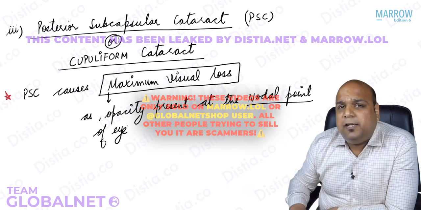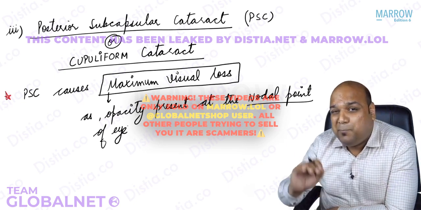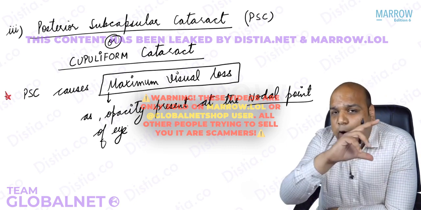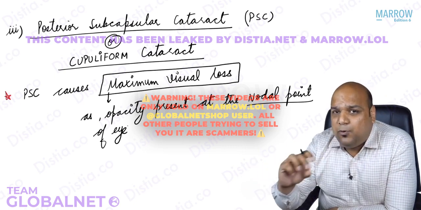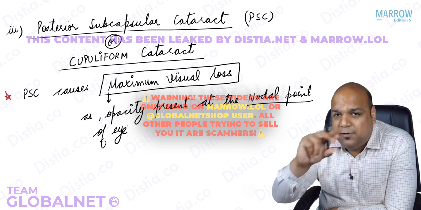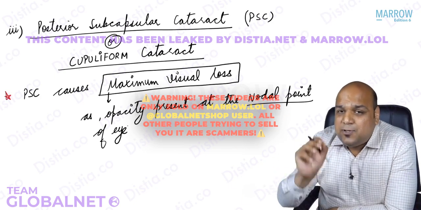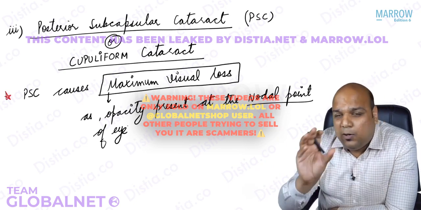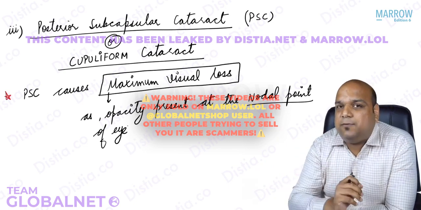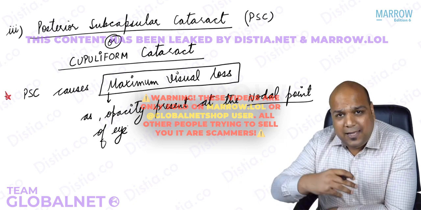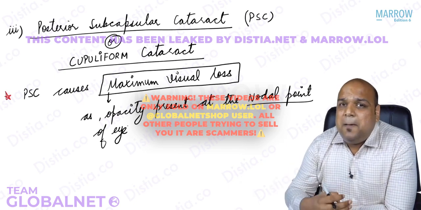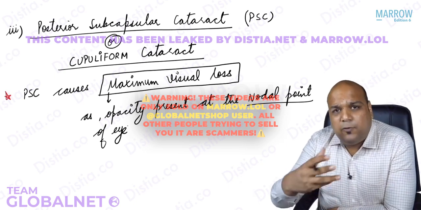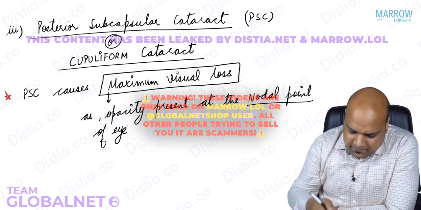If you remember your class 11th and 12th optics, the nodal point is that point on the posterior surface of the lens through which all light rays coming in have to cross. They come in, converge, then cross and then diverge. That is the point at which posterior subcapsular cataract occurs, almost the center of the posterior surface of the lens, and that is the nodal point of the eye. That is why the patient experiences maximum visual loss, out of proportion to the amount of opacity.